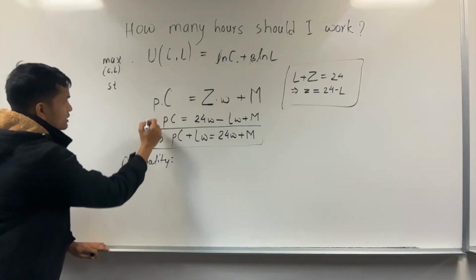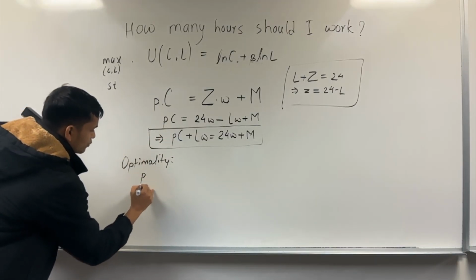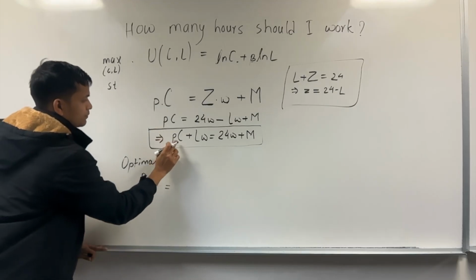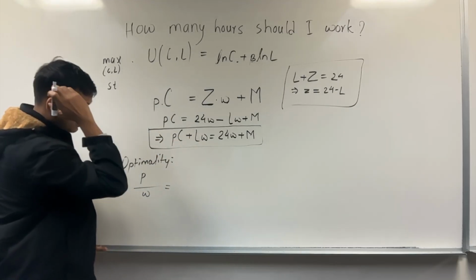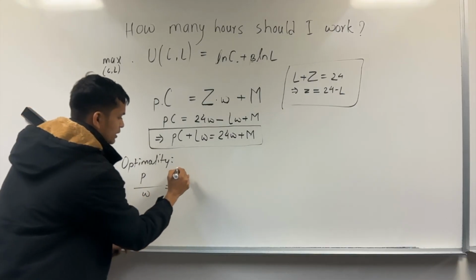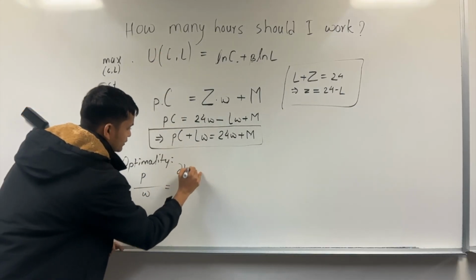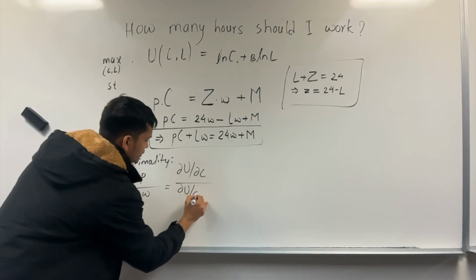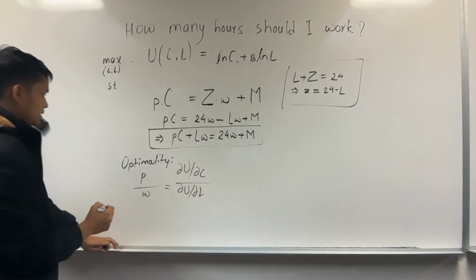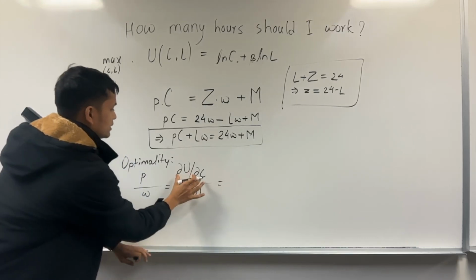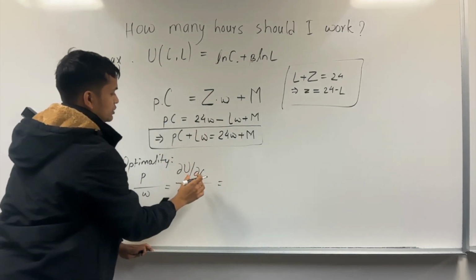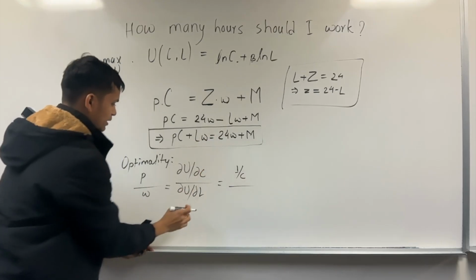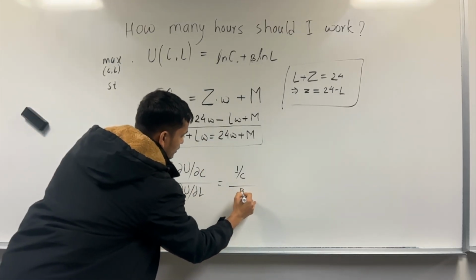That means the price ratio, P over W, where P is the price of consumption and W is the price of wage, equals the first derivative of utility with respect to consumption over the derivative of utility with respect to leisure, right? From this utility, the derivative of the first part is 1 over C, and the derivative of the second part is beta over L.